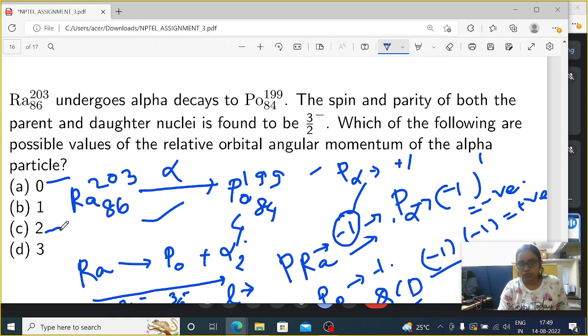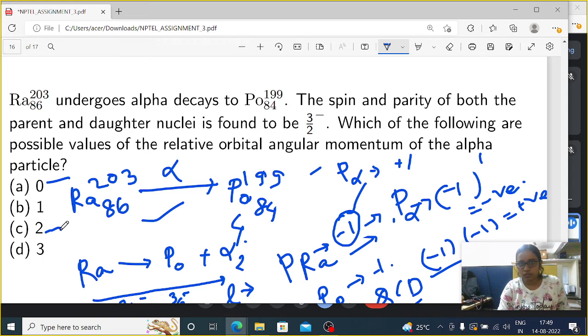So this is the answer for that question: if 3/2 minus is the spin parity of the daughter and parent nucleus, then the relative orbital angular momentum of the alpha particle, that means the L value, will be 0 and 2. It should not be 1 and 3.